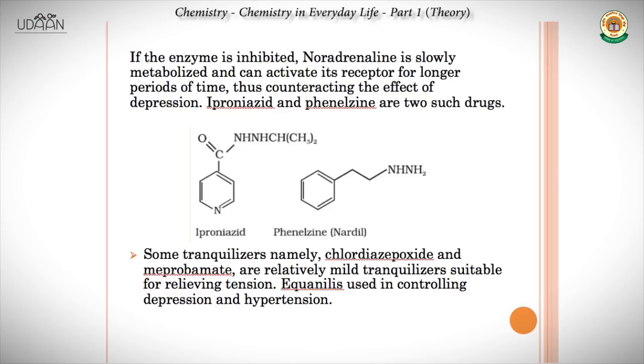Now, there are some tranquilizers like chlordiazepoxide and meprobamate, which are relatively mild tranquilizers. So they are mild, so they are used for relieving tension. Now, there is a tranquilizer called Equanil, which is used to control depression and hypertension.